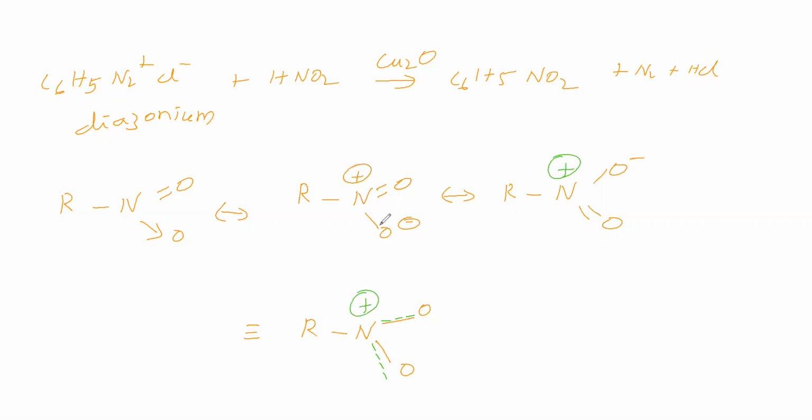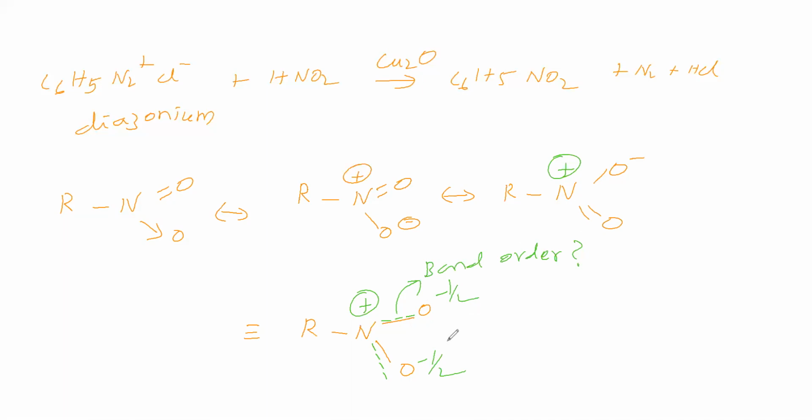Here the bottom oxygen has a negative charge, and here the top oxygen has a negative charge. In the resonance hybrid, you distribute the negative charge equally into both oxygens. Therefore, each oxygen carries a partial negative charge. It is called a resonance hybrid. In this resonance hybrid, what is the bond order for this bond?